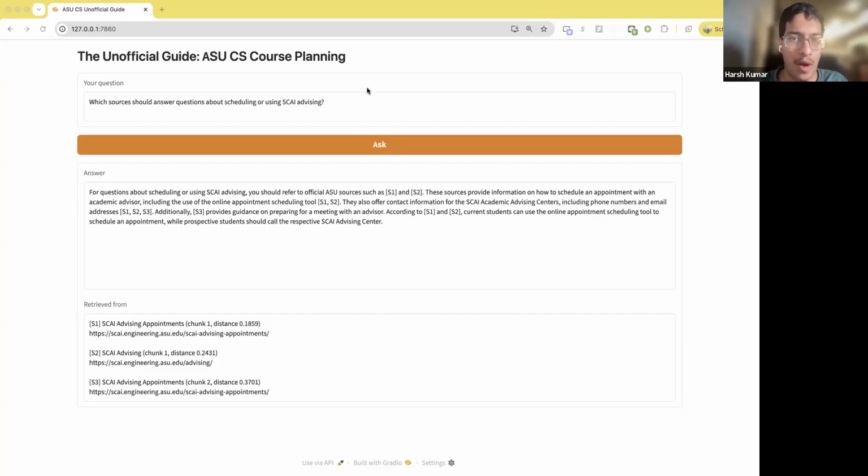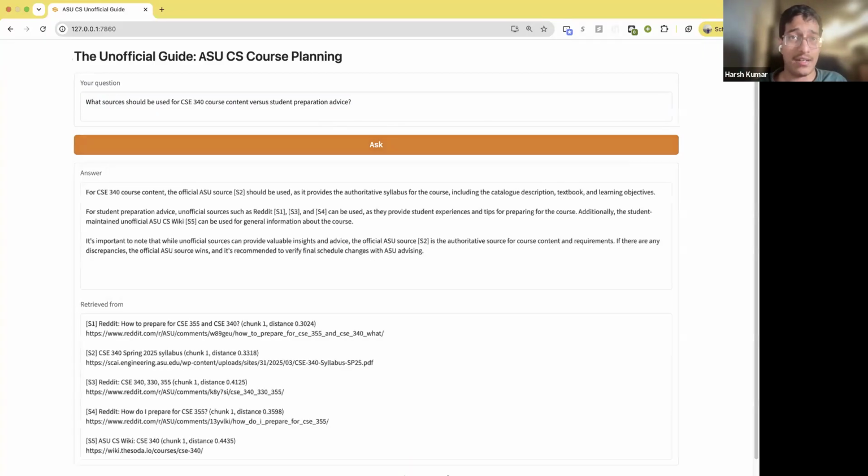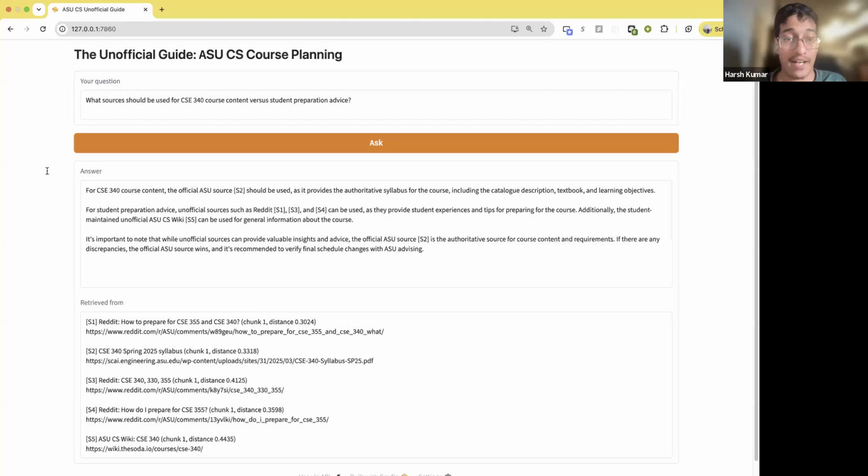Next, I would want to ask a mixed question, which teeters between the official and unofficial requirements. In the response, the first part references the syllabus from the official ASU resource, and the second part is the student preparation advice from an unofficial source, which is Reddit in our case. This is a good example of the authority rule. The CSE 340 syllabus is used first, and then we see Reddit and the ASU wiki only for preparation advice. This distinction matters because unofficial sources should not override the official counterparts.